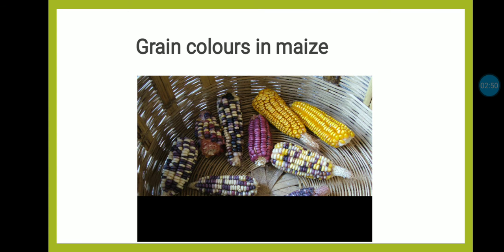These are some varieties of the grains of maize.